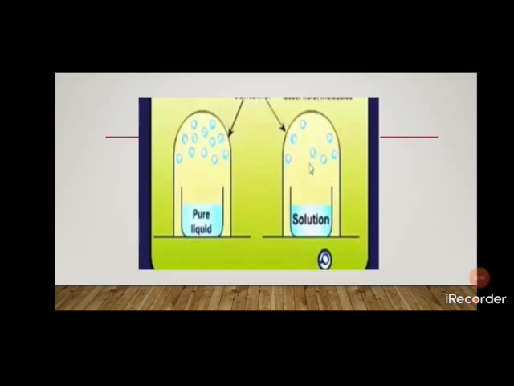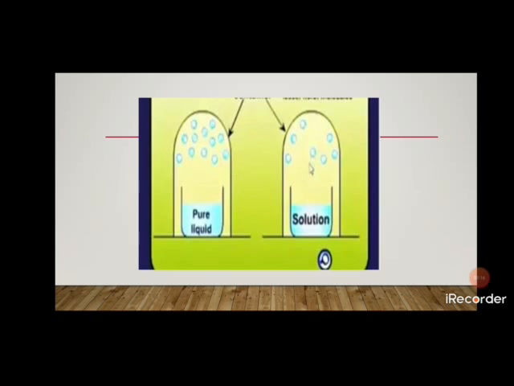For example, a pure liquid which consists of volatile components, when it gets evaporated, its vapors fill the available spaces above the liquid surface in the closed container. Likewise, the solution also gets evaporated and fills the available spaces in the closed container above the liquid surface.